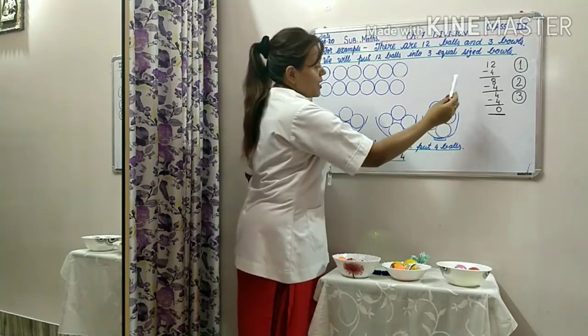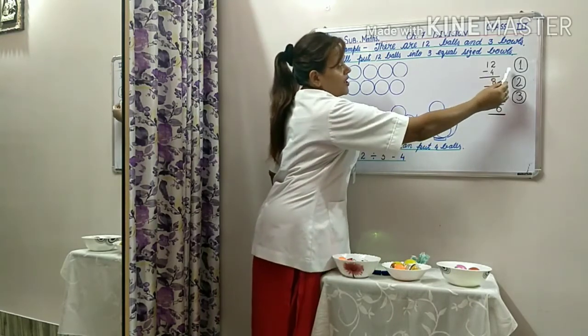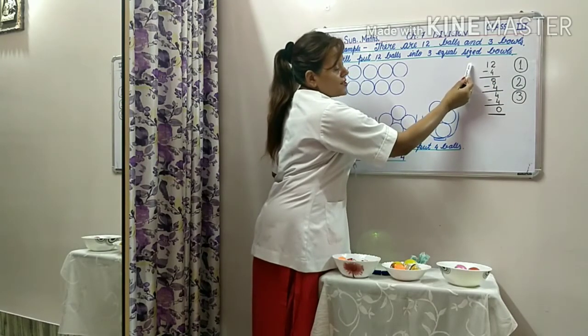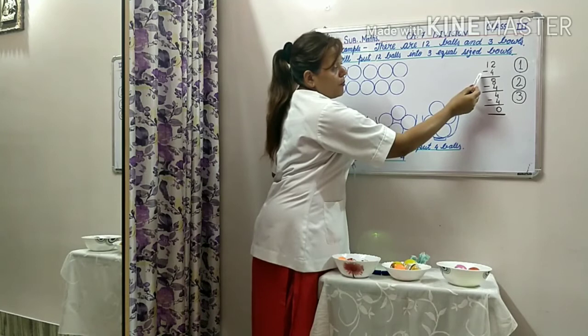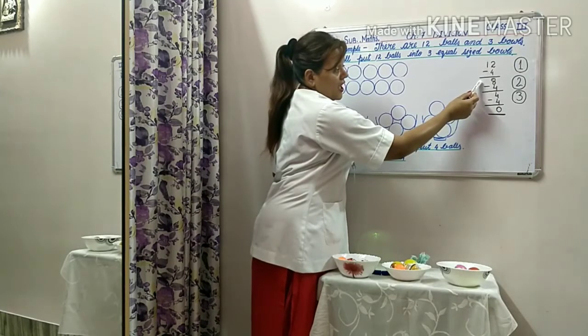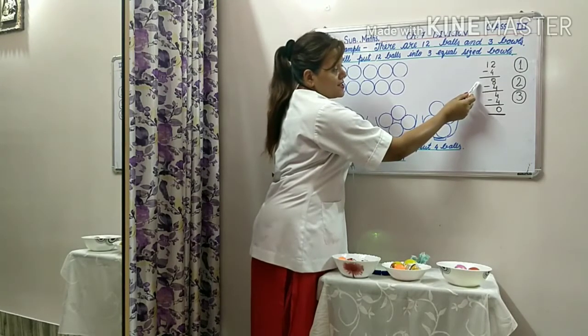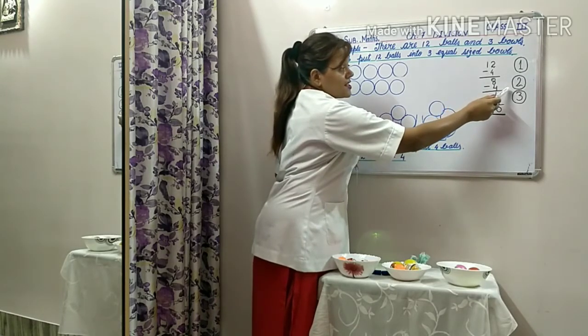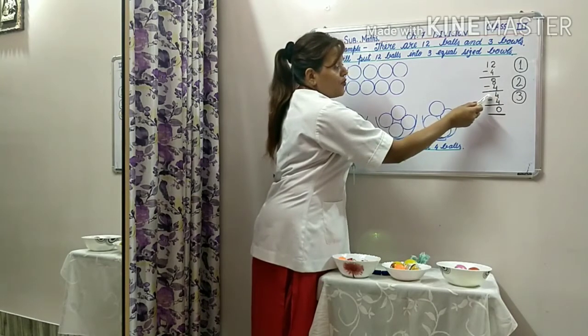See here. In the first step, we have 12 balls and we have put 4 balls in first bowl. Remaining balls are 8. In the second step, we have put 4 balls in the second bowl. Remaining balls are 4.